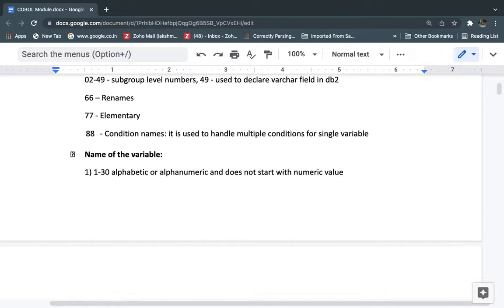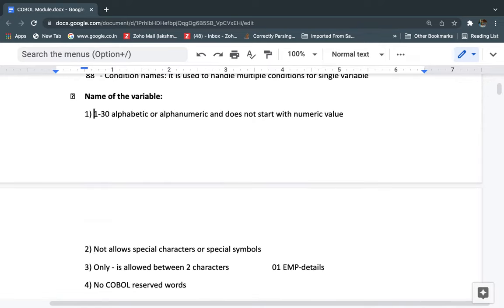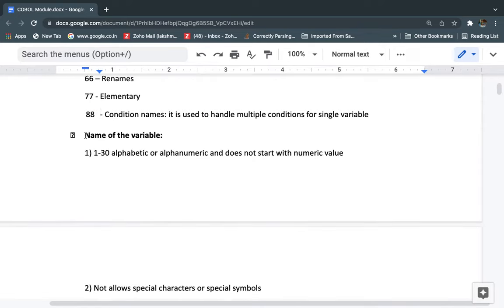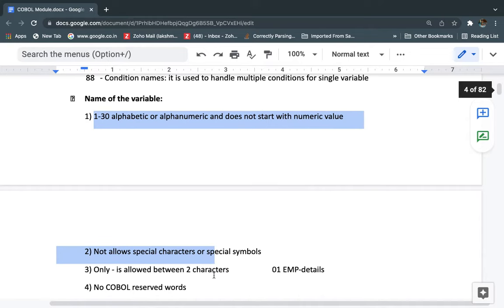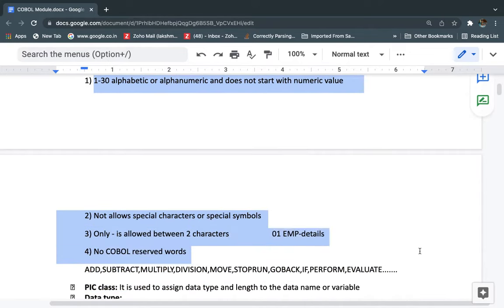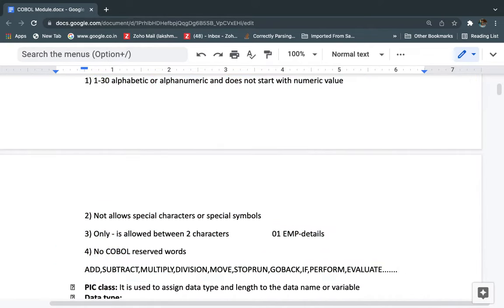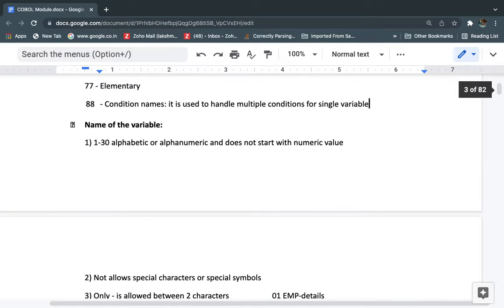Next is the name of the variable. First we gave some level number based on our requirement, and next we need to give the name of the variable. For that we have some rules: how we can define a variable name. To define variable names we need to follow a few rules.